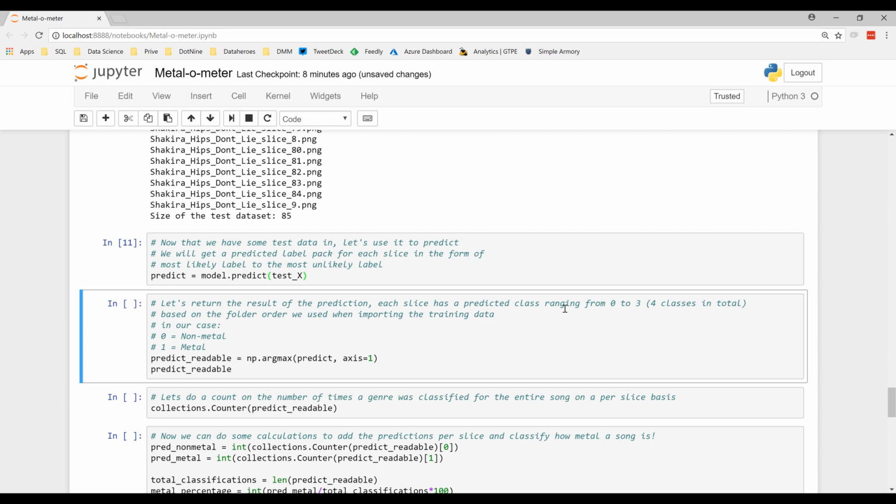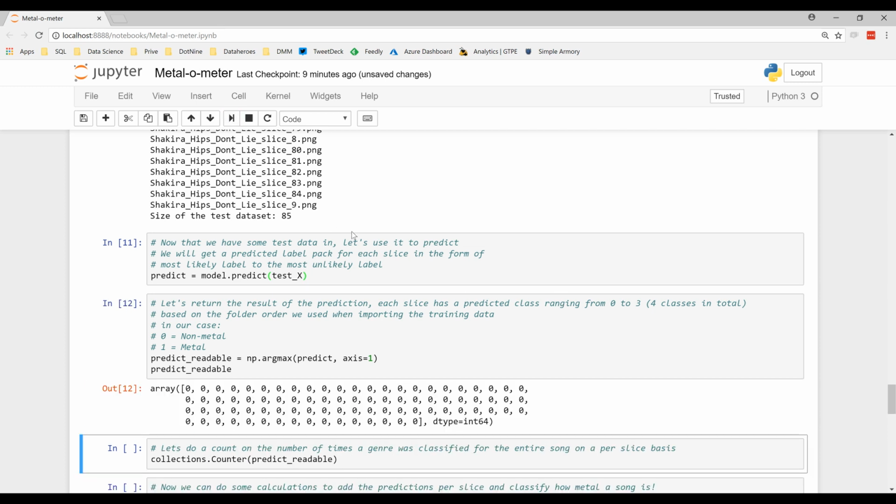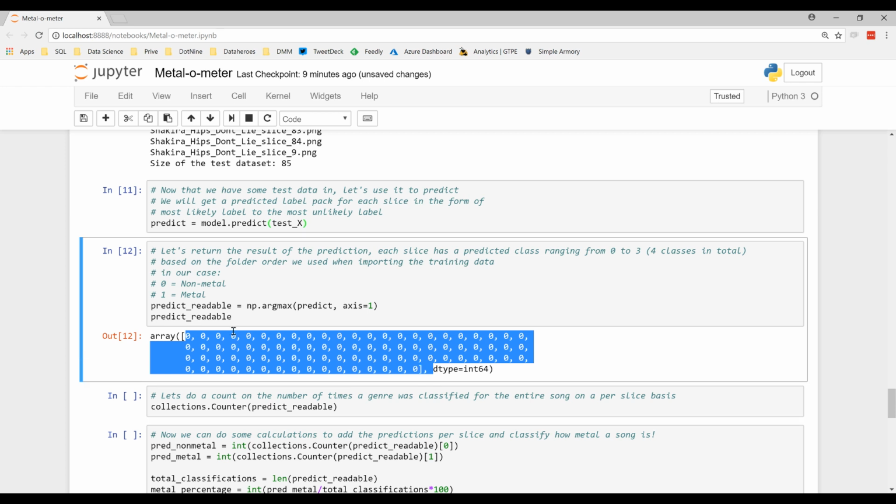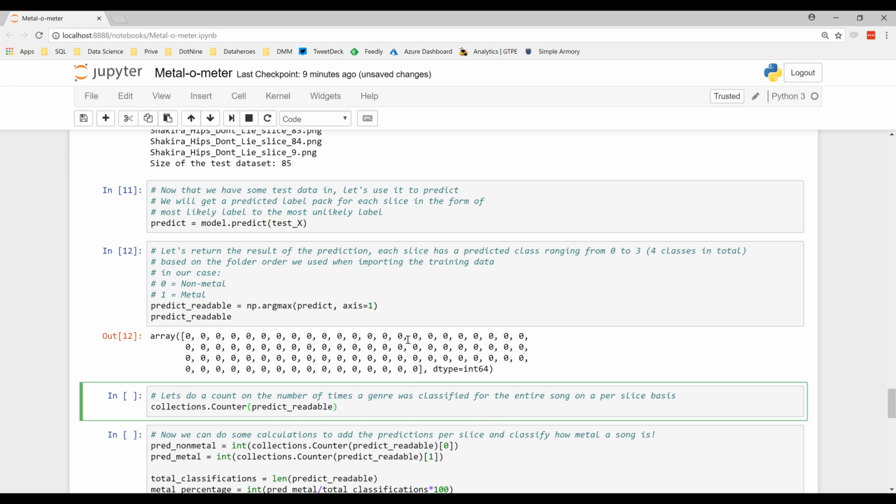In our case, we are going to convert the results a bit so they're more readable for us. I'll have to explain this a little bit: you see all those zeros. Each zero represents a single spectrogram slice of Shakira's Hips Don't Lie. They are all zeros, and all zeros means non-metal. If there's a 1, it means this slice was classified as metal. So apparently Shakira's Hips Don't Lie isn't a very metal song, which is what we expected.